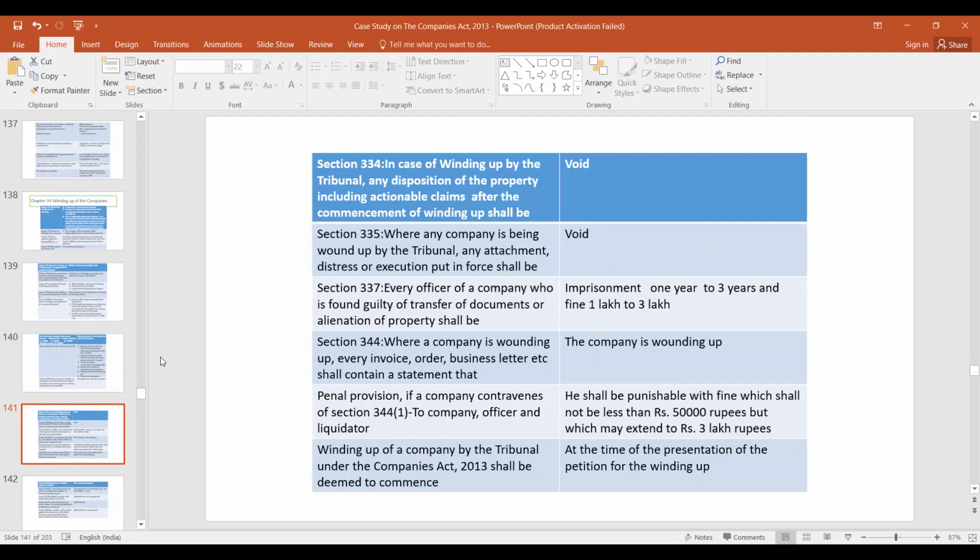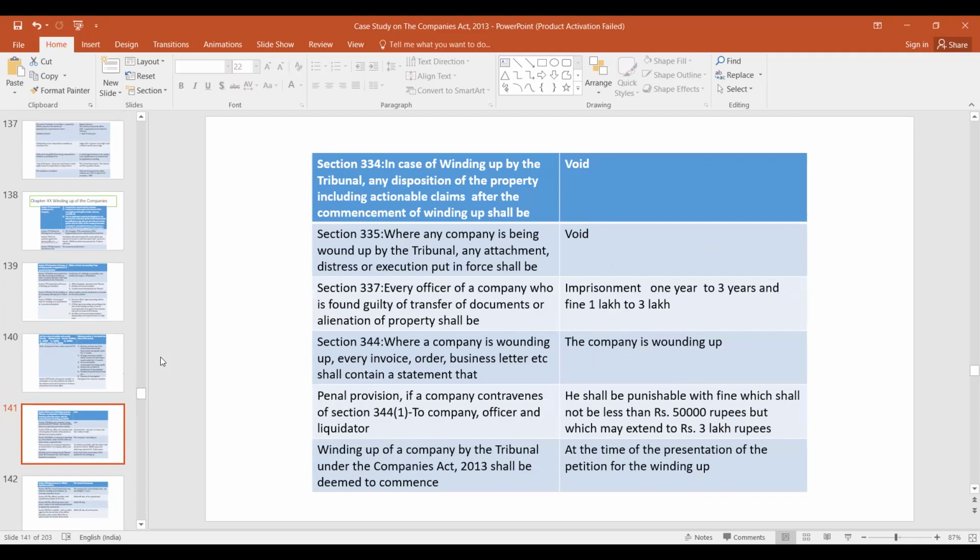And there are similar provisions like PUFE transactions. Section 334 is there. In case of winding up by the tribunal, any disposition of the property, including actionable claims, after the commencement of winding up shall be void. So you cannot dispose of any property after a winding up order has been made.